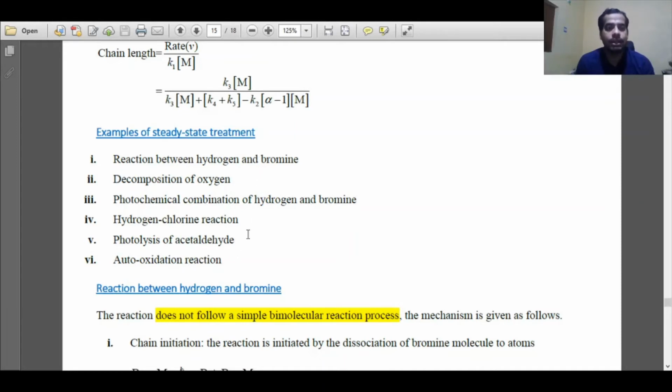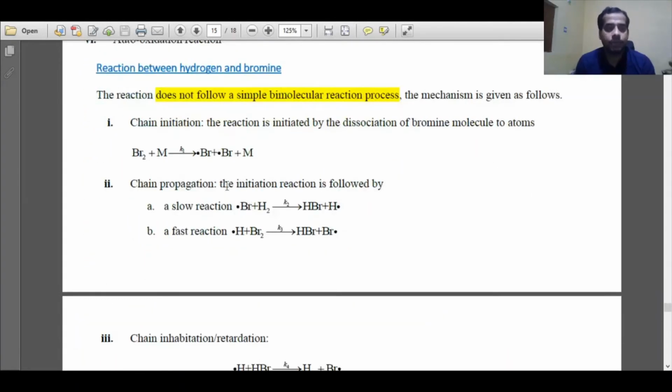These are all examples of chain reactions where we can solve the kinetics using steady state approximation. I will only discuss the reaction between hydrogen and bromine, and not the other examples here.